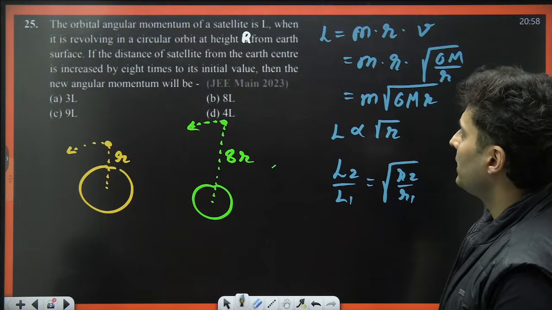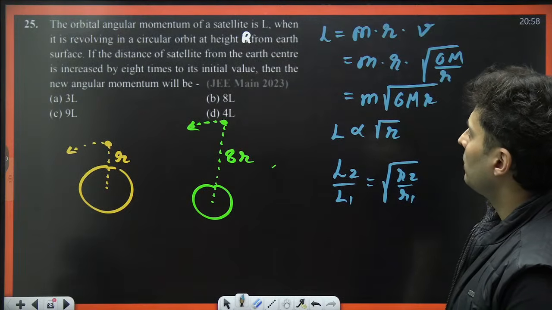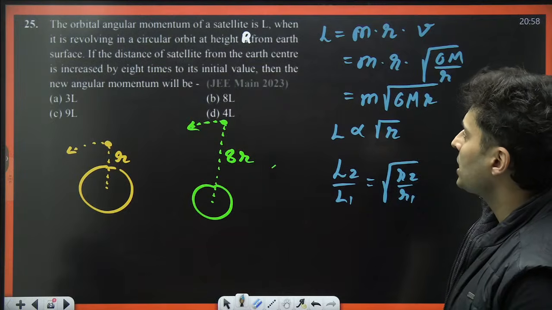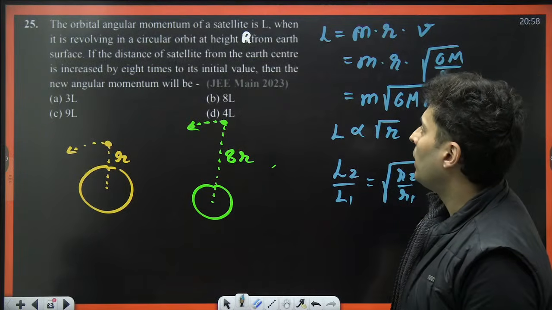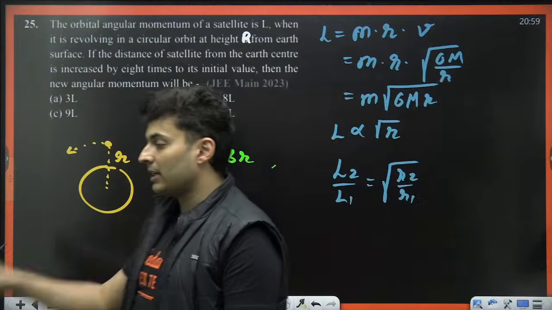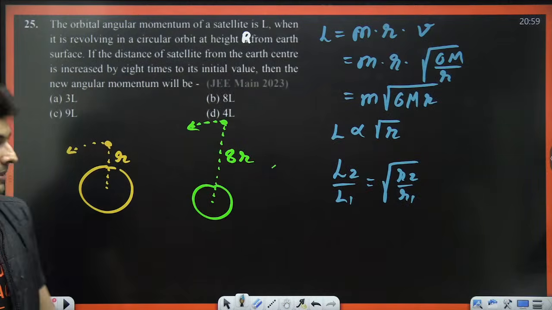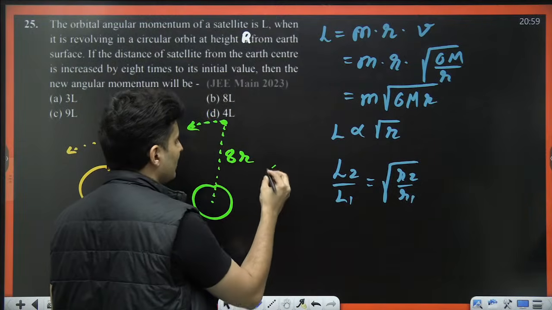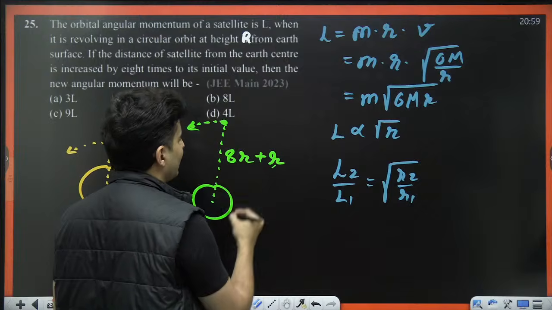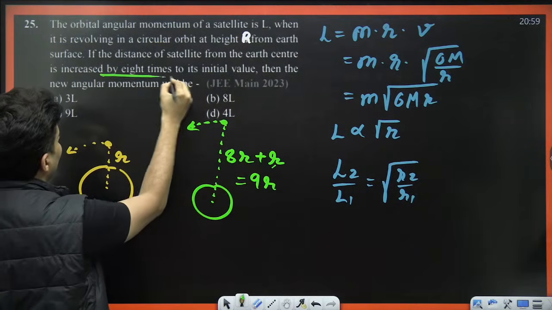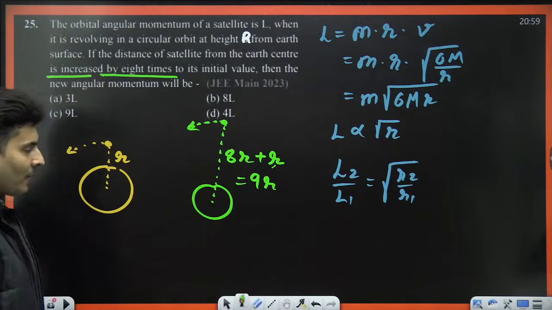The distance of the satellite from the Earth's center is increased by 8 times. Oh, the increase is 8 times. That means the actual distance is not 8r. It is 8r plus r. That means it will be 9r. This word 'by 8 times' is very important.